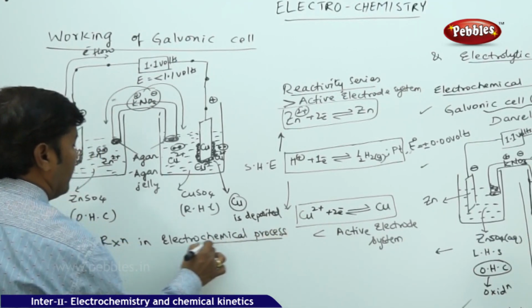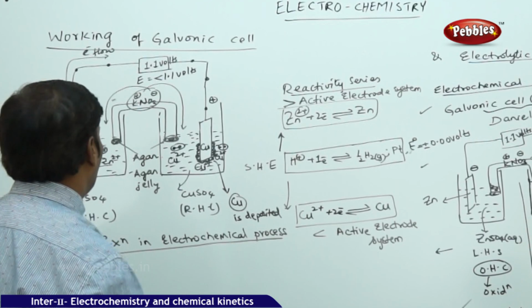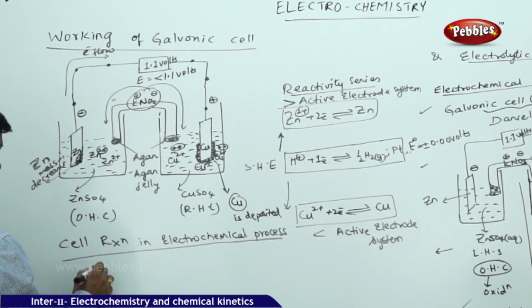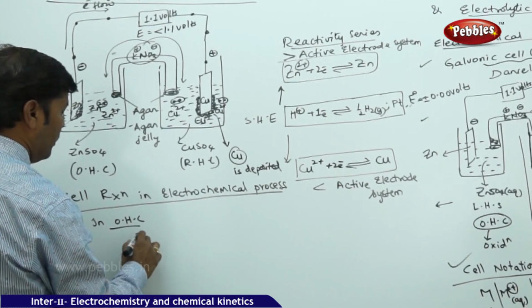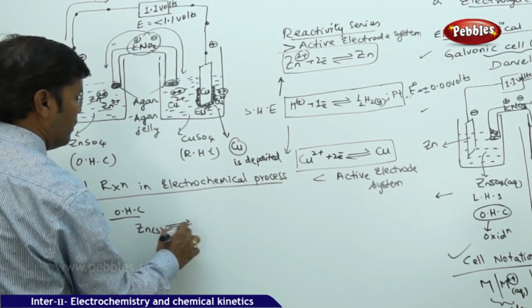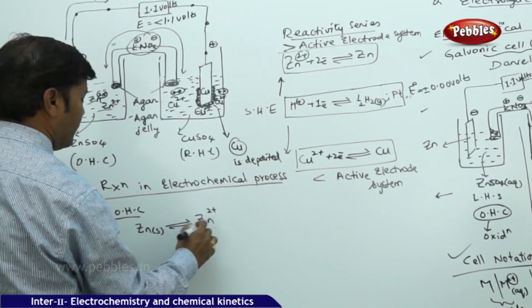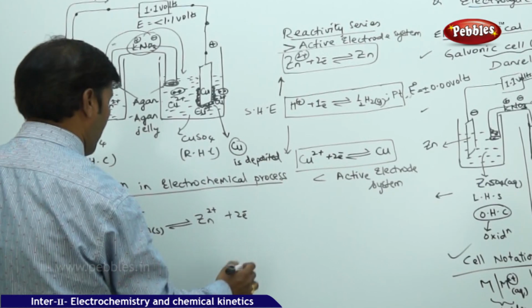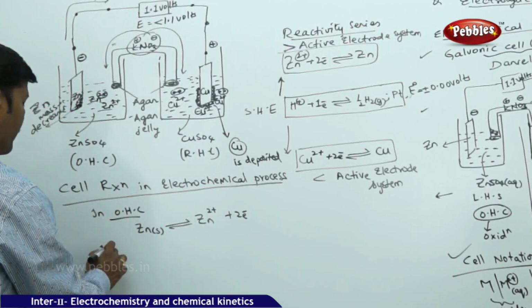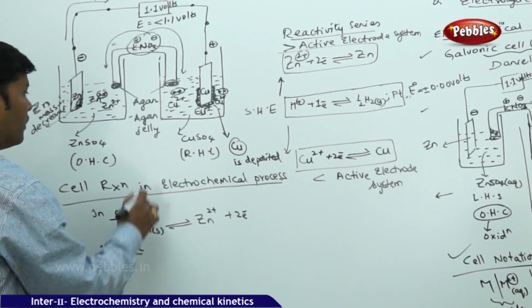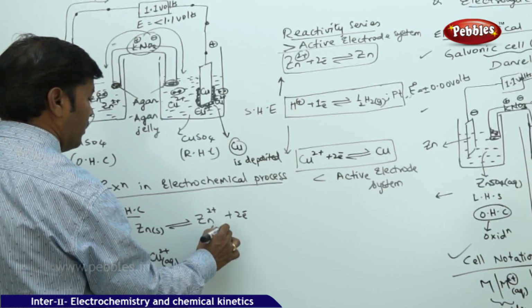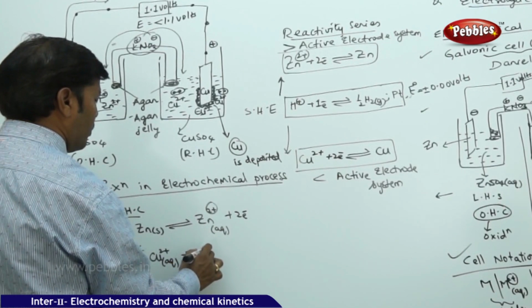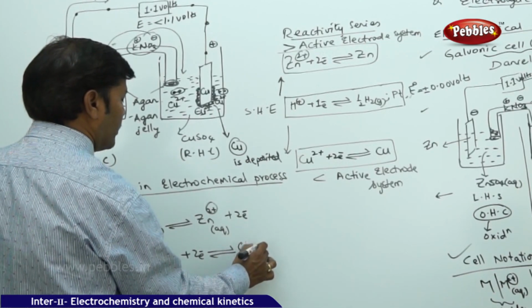In the oxidation half cell, OHC, the mass of the zinc electrode plate is getting oxidized, so zinc solid is getting oxidized to Zn2+ plus 2 electrons. In the reduction half cell, the cupric ions are getting reduced to copper. So here Cu2+ add 2 electrons, reversible reaction, copper solid.